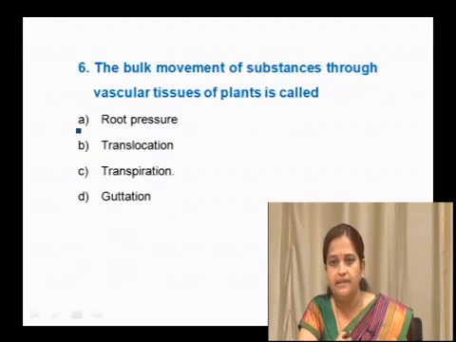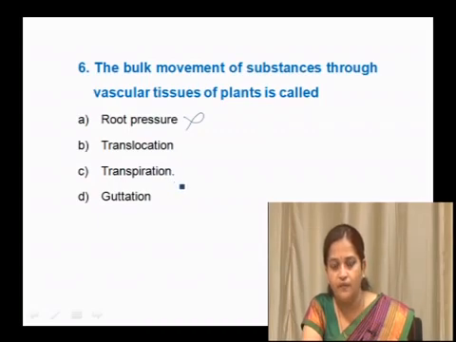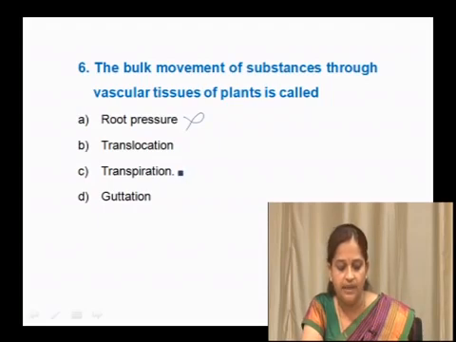Next question is, the bulk movement of substances through vascular tissue of plants is called what? Is it root pressure? No, the pressure created inside the root is called root pressure. This is not the correct answer. Transpiration is evaporation of water in the form of vapor through stoma or stomata. So, this is also not the correct answer.